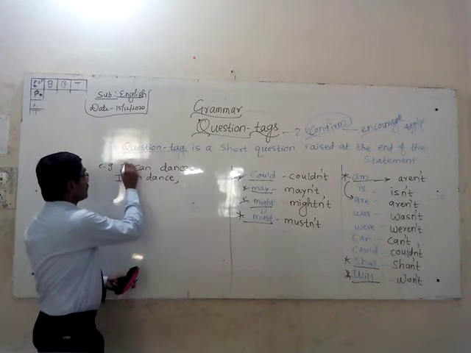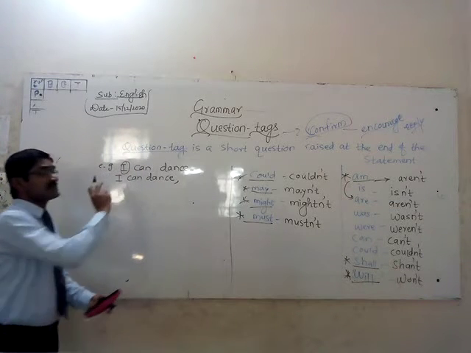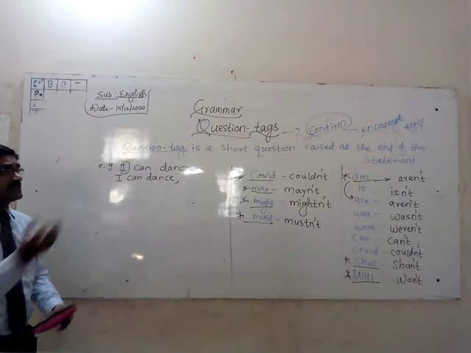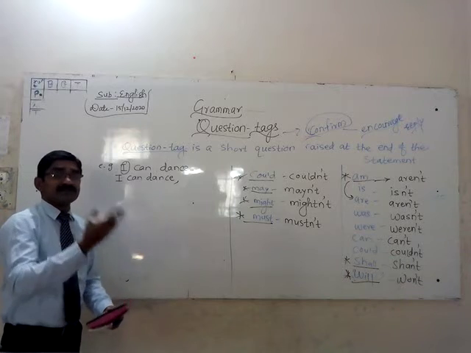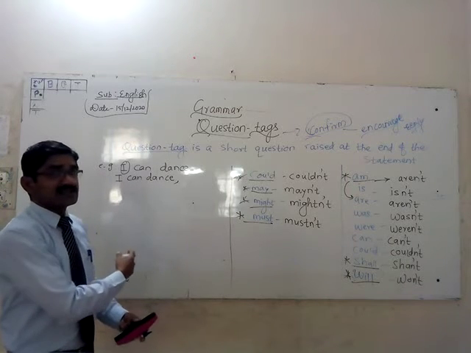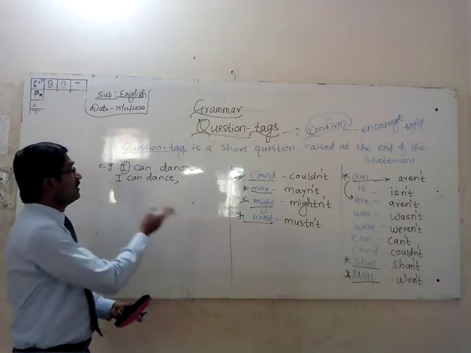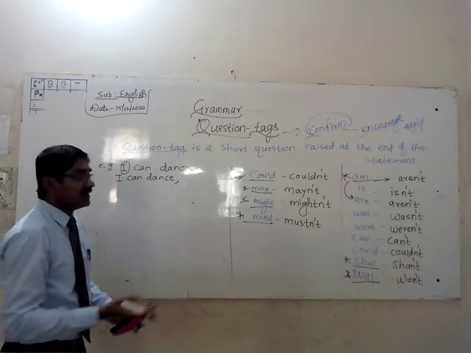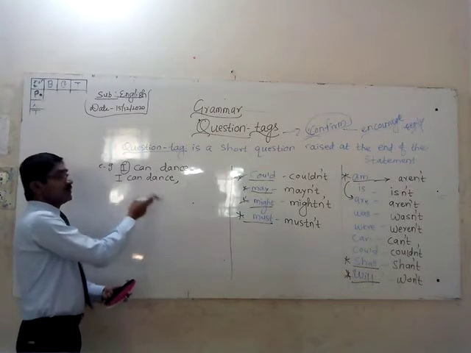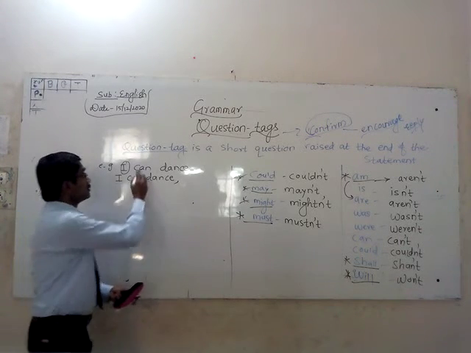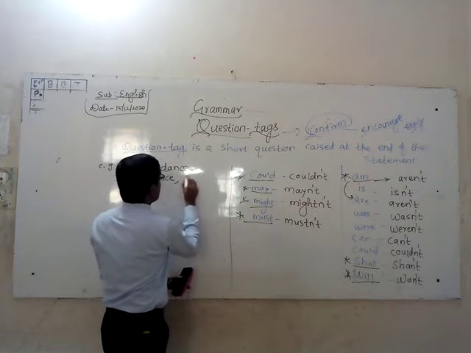Then you have to find out the subject. If the subject already is a pronoun, then you have to put it as it is. If it is the name of a person, you can make it a pronoun. Like if Sarah is there, a girl, she. If Amit is there, he. If plural is there, boys, then you will use they. Right? So here, I can dance.